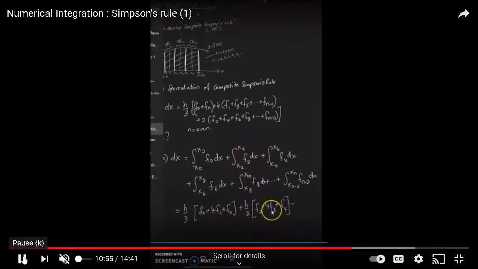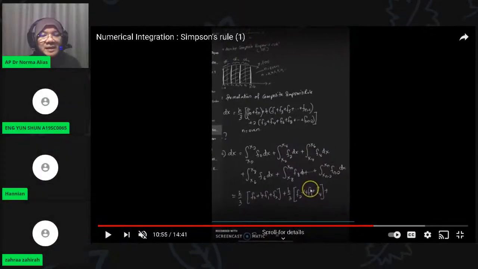Now I hope you can remember the formula. If I want to continue, it should be what? Between x4 and x6, what is the basic composite for this partition of the interval?